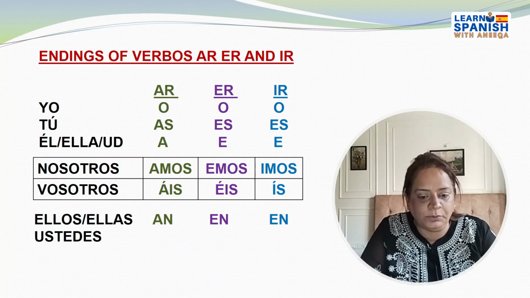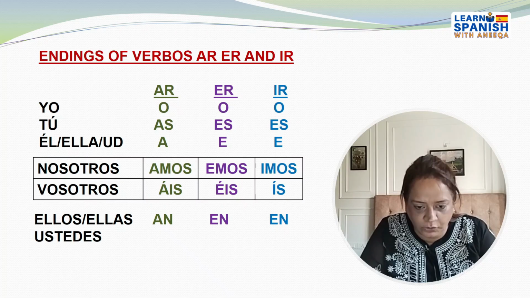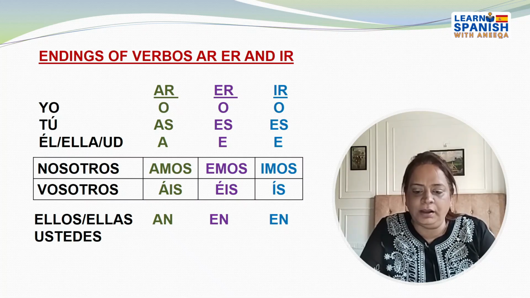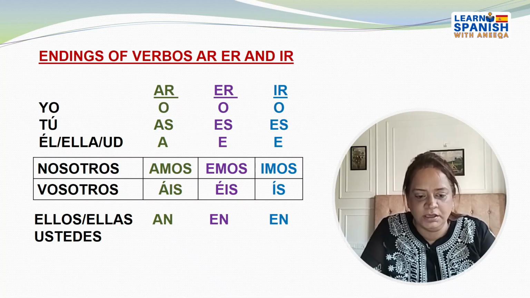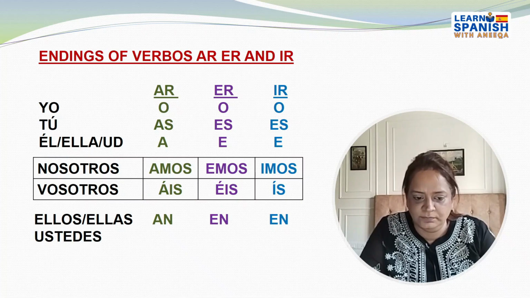Now I have tried to make a box in which I have tried to make you understand that in the nosotros and vosotros forms, the AR verb, ER verb and IR verb are all different. It is not the same for ER and IR verbs. For the AR verb it is amos, the ER verb it is emos and the IR verb it is imos. Vosotros form is áis, éis and ís. So can you see that it is not the same for ER and IR verbs like the other conjugation forms.